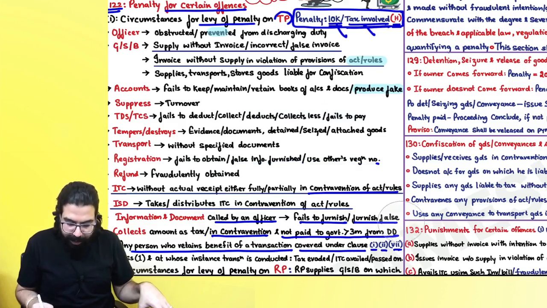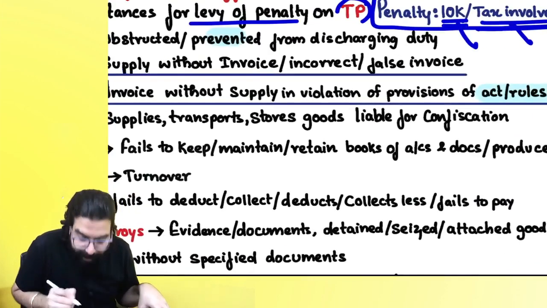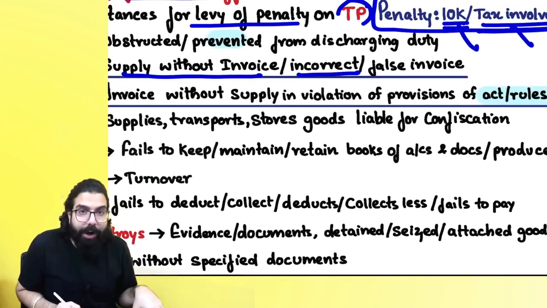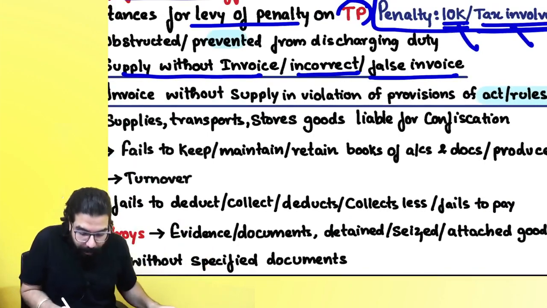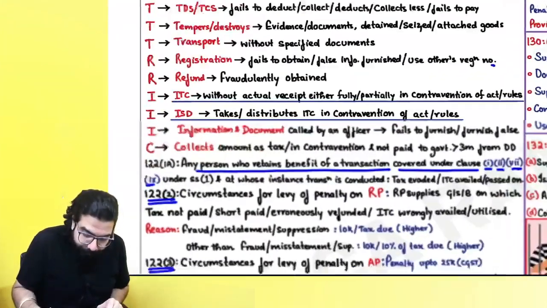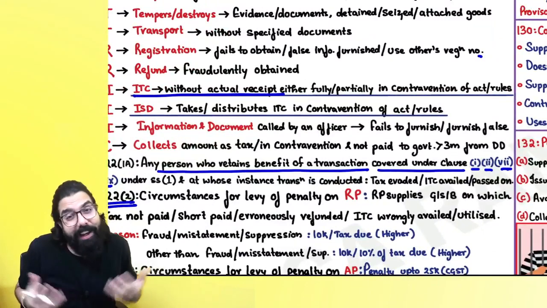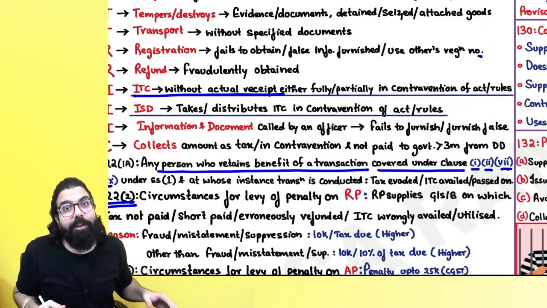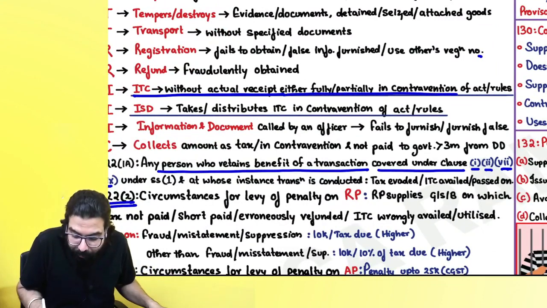Wherever you are able to see the underlines, that is 1, supplying without invoice or incorrect invoice or false invoice. You are supplying without invoice, or you are issuing a bogus invoice without any supply, or you take ITC without actual receipt. I am going ahead and taking the ITC without receiving the goods, might be on the basis of a bogus invoice. ITC without actual receipt, either fully or partly. Or, sir, ISD, I take or distribute ITC in contravention.